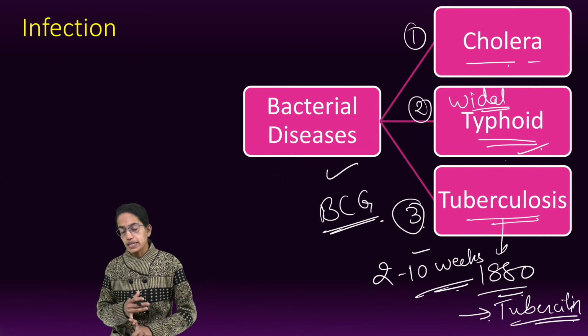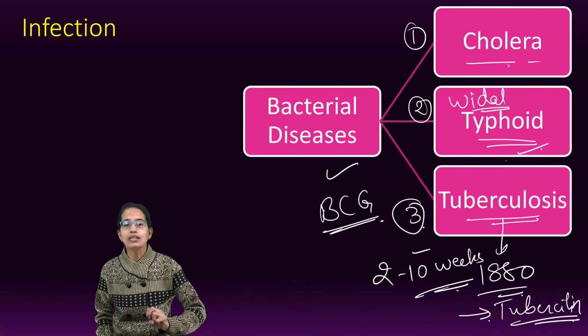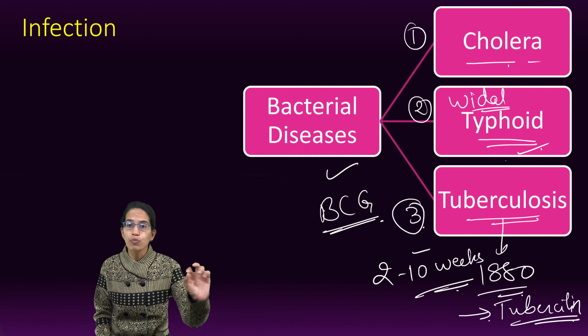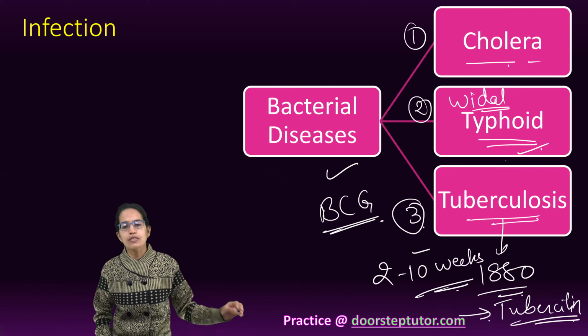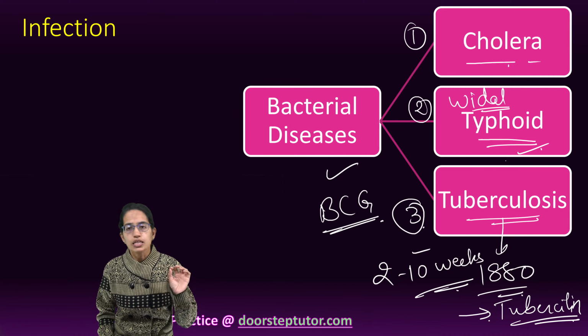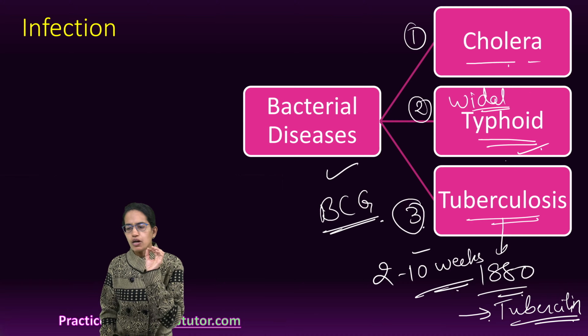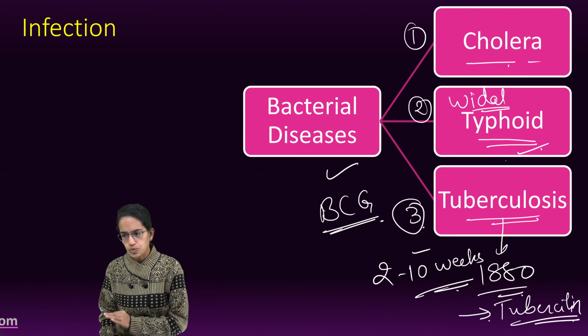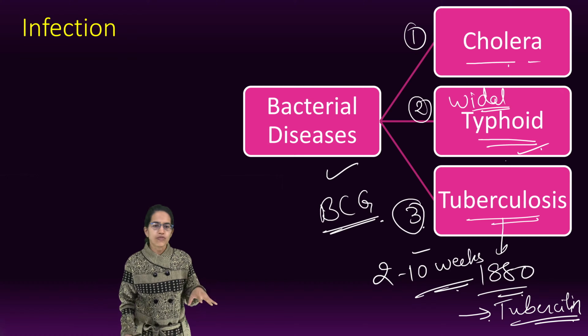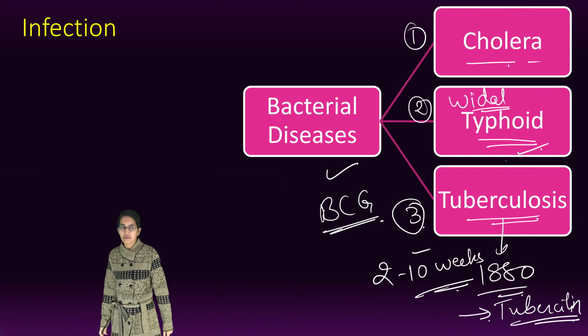The common areas where tuberculosis affects are the lungs and limbs. However, tuberculosis of bone is also seen. So tuberculosis can affect any organ of the body, but the most common ones are the lungs and the lymph. Now the government has released a program, the National Tuberculosis Control Program. So these are some of the ways through which bacterial diseases are caused.